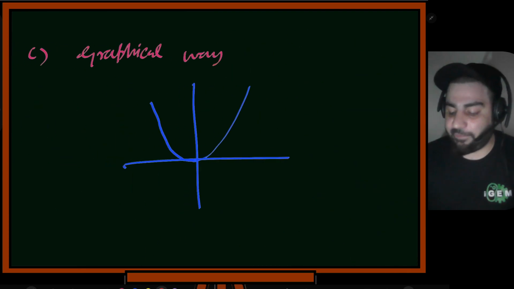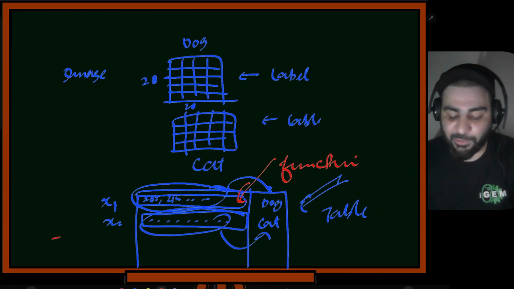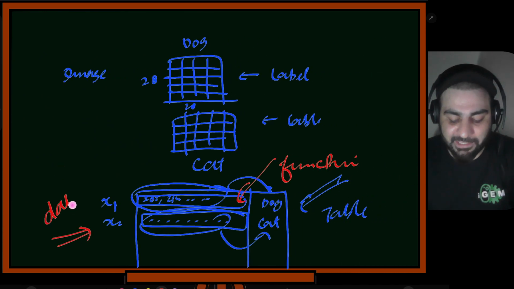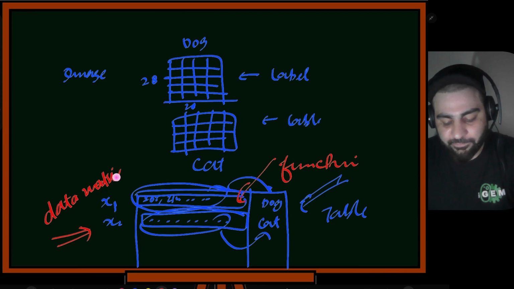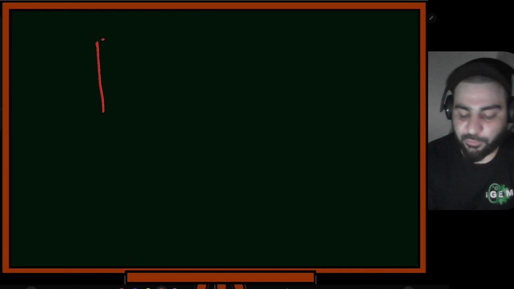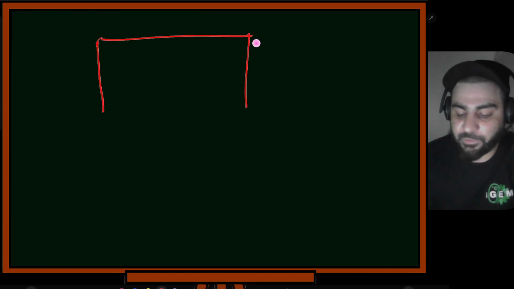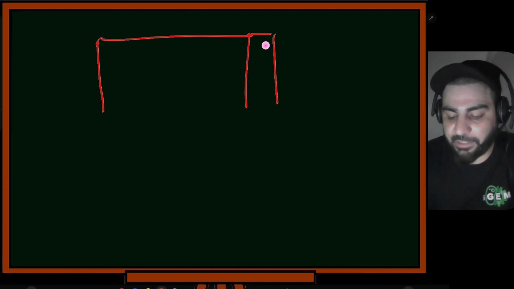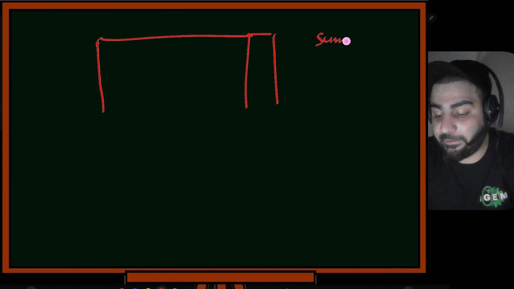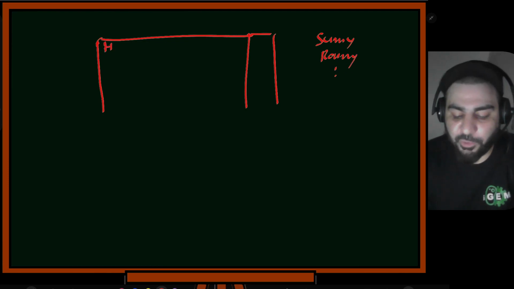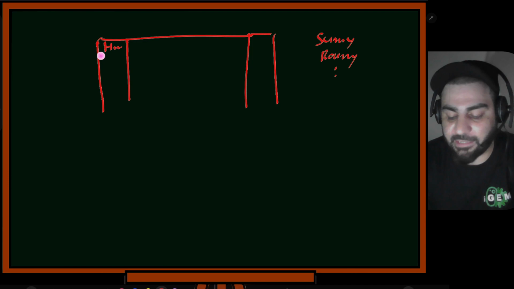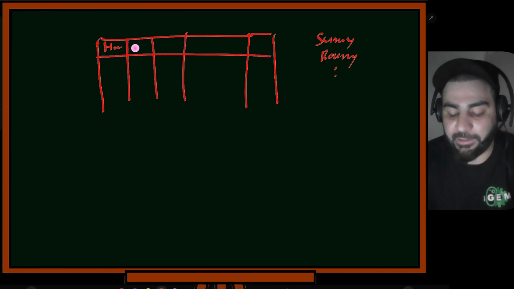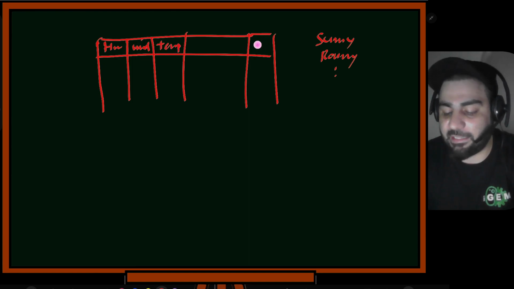Everything, if it is given as a table, usually in machine learning, you will be given a table. So usually we call this a data matrix. Or let's suppose you are predicting the weather in Bangalore. So what will be given? You will have temperature over here. The weather can be sunny, rainy, and something else. You will be given humidity, and the second feature or second input feature can be wind speed, or maybe the temperature today and things like that. And the label will be sunny or something like that.